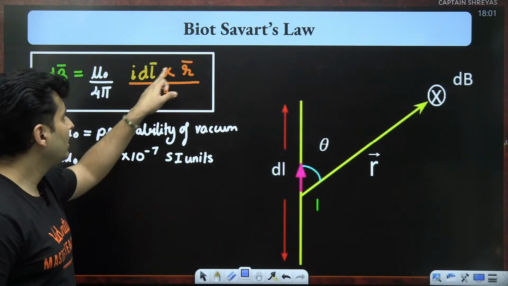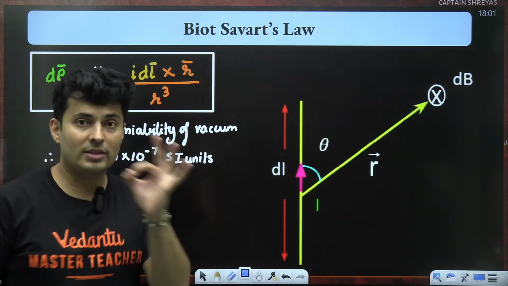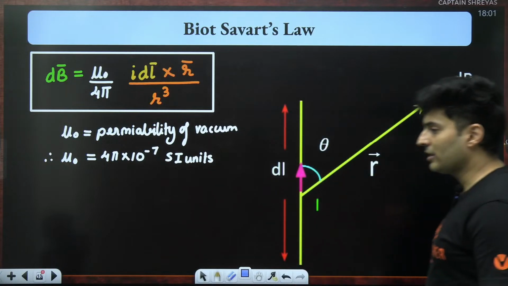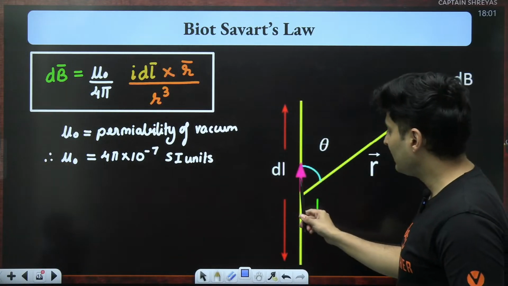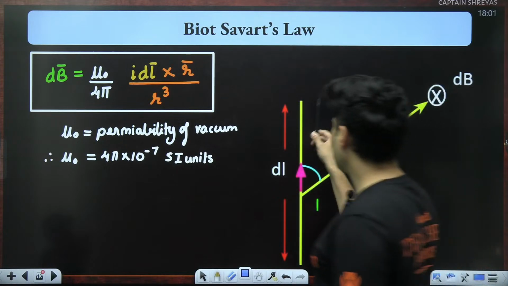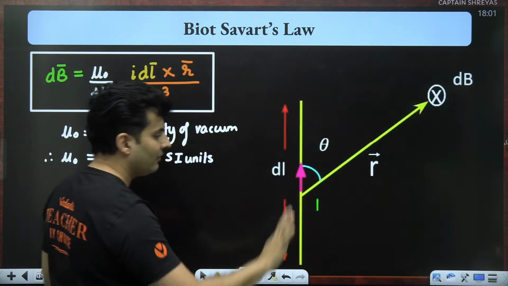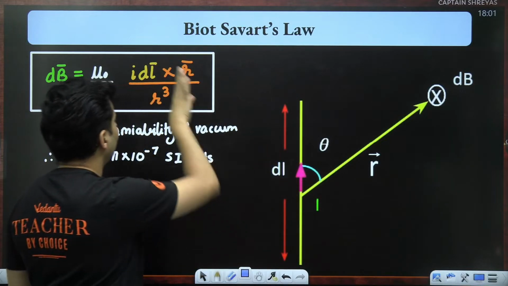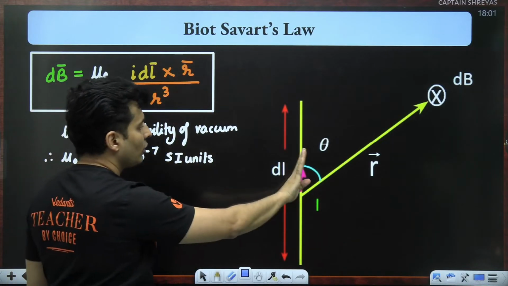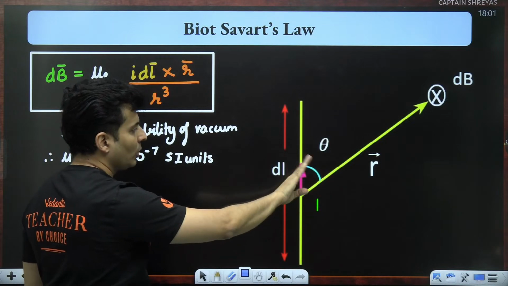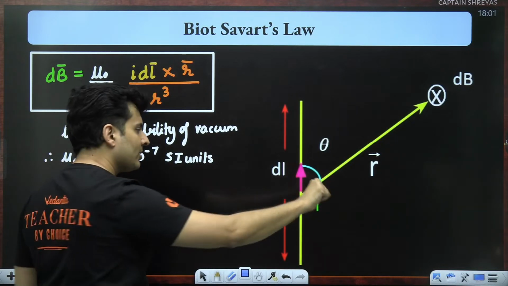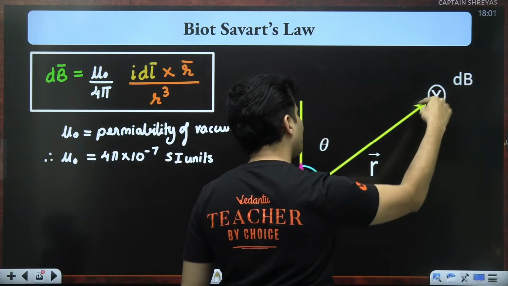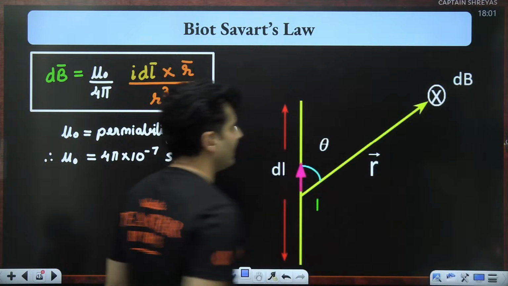I hope you see that there is a cross product involved over here. You have to do a vector product, cross product, over here. If you notice, the dL vector was this way, the position vector was that way. So if I take my right hand's four fingers, point them in the direction of dL, and slowly rotate them towards r, the thumb is going inside. That's why the dB vector is shown with a cross symbol, because it is going inside.